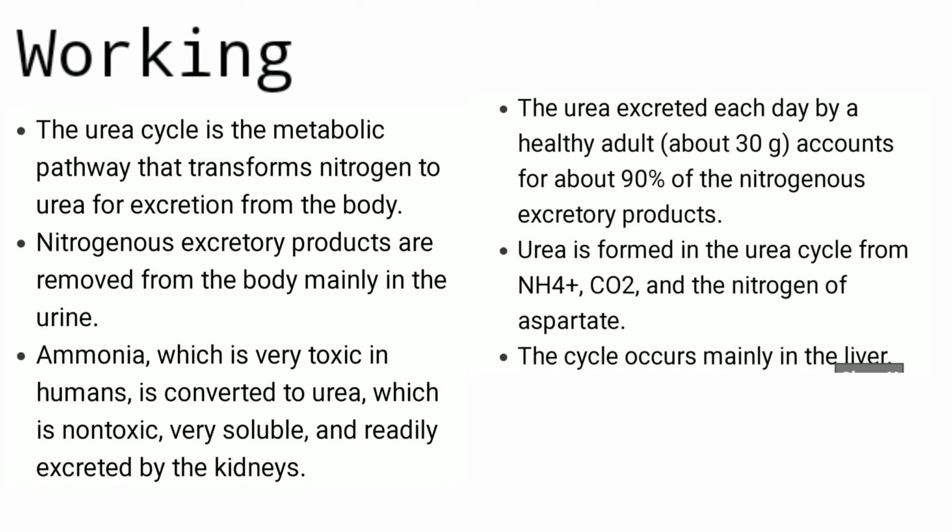Nitrogenous excretory products are removed from the body, mainly in the urine. Ammonia, which is very toxic in humans, is converted to urea, which is non-toxic, very soluble, and readily excreted by the kidney. The urea excreted each day by a healthy adult, about 30 grams, accounts for about 90% of the nitrogenous excretory products. Urea is formed in the urea cycle from NH4+, CO2, and the nitrogen of the aspartate. The cycle occurs mainly in the liver.